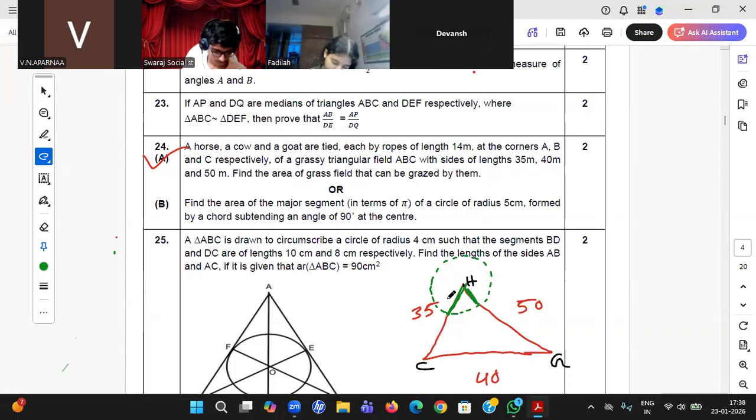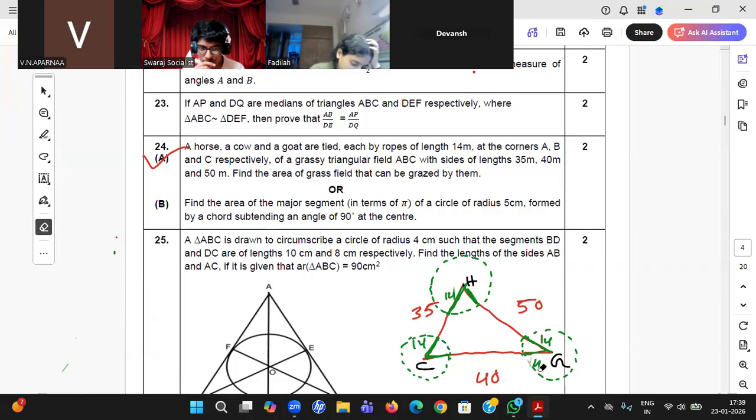Similarly, this is 14. How can it graze? Only this much. This will also be 14. So it can't go this side as it is only the rectangle base.